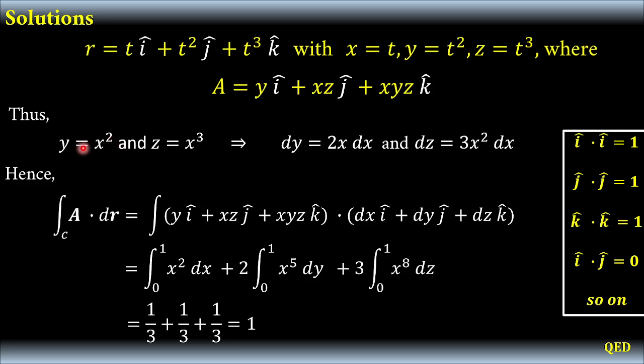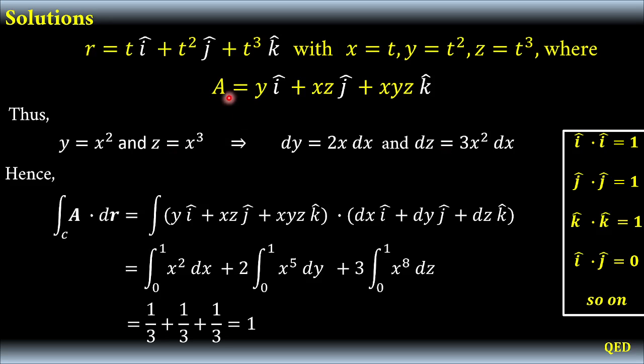So here we can notice that since x is equal to t and y is equal to t squared, we can say that y is actually equal to x squared. And the same as well for z, since z is t cubed, we rewrite z to be equal to x cubed. So this means that if we get the derivative of y, we have dy equal to 2x dx, and dz is 3x squared dx. And then we just have to plug this inside our integral.